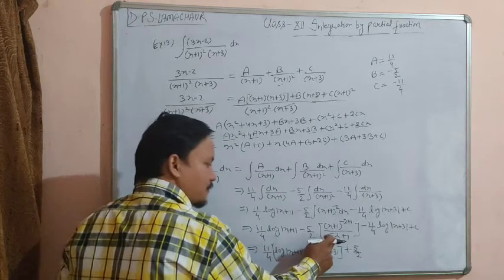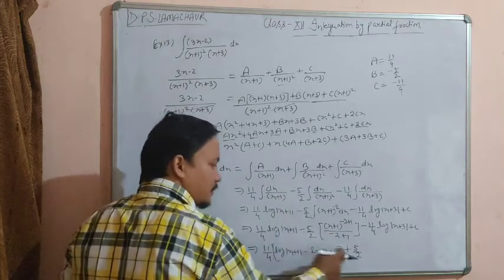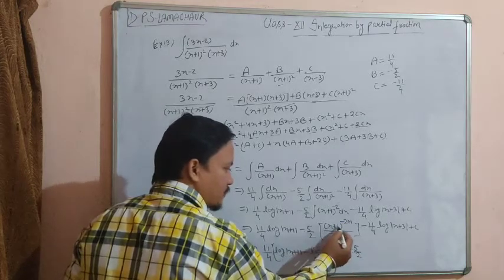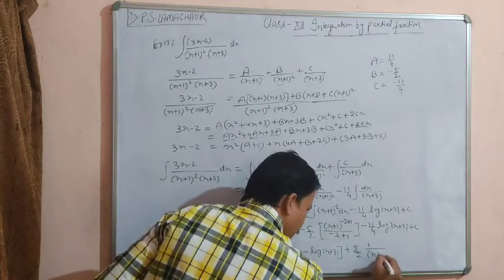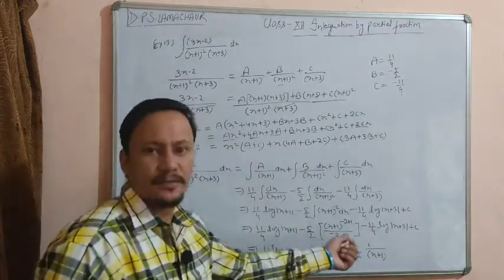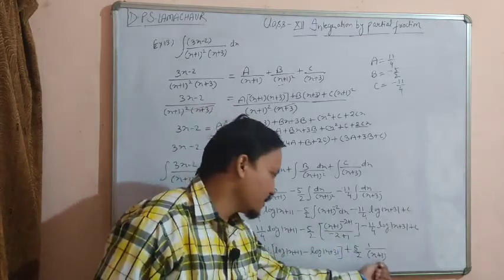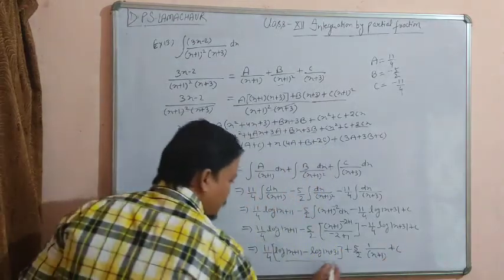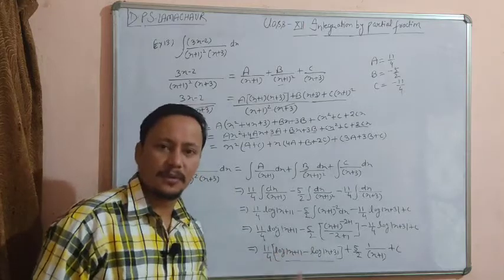Okay, minus from the numerator, after multiplying with minus 5 by 2, will change into plus 5 by 2, and here we get (x plus 1) power minus 1, so this will become 1 upon (x plus 1), right. Negative power in the numerator, so bring it to the denominator and make it positive. So this will change to 1 upon (x plus 1) and plus c, and here you can apply the logarithmic formula, that is log m minus log n is log m upon n.